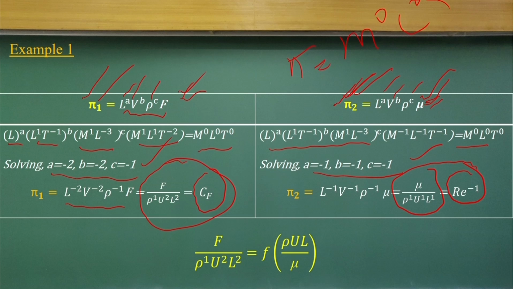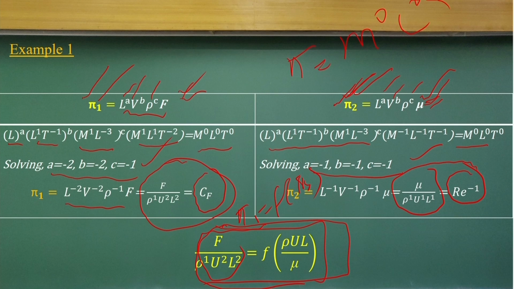That means pi 1 is a function of pi 2. That is what we have written. We just take the reciprocal of the Reynolds number and make it into another Reynolds number format. So, this is what our non-dimensional form is. This is our non-dimensional form.